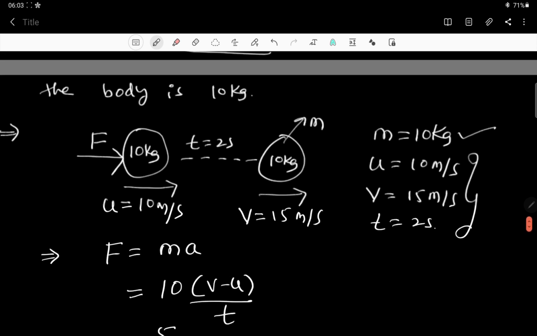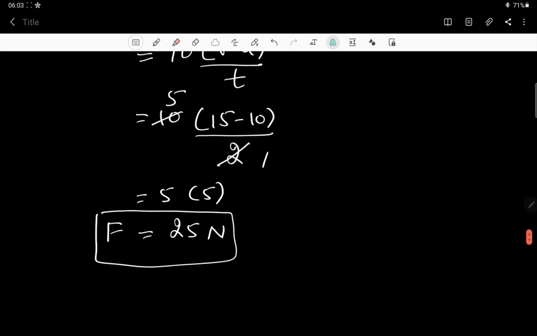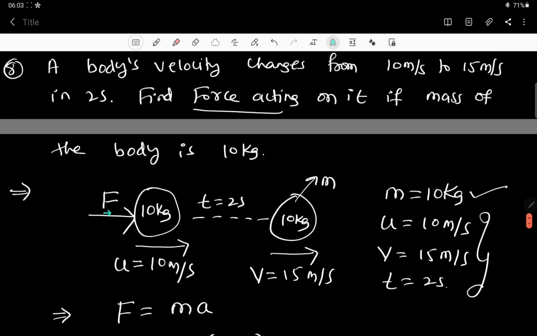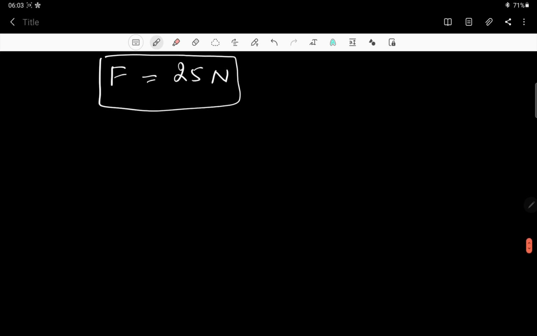Try to understand this situation, dear children. Now there is a body of mass 10 kg. On this, if you apply a force of 25 Newton, we got it as 25 Newton, no? So if you apply the force of 25 Newton for 2 seconds, then the velocity becomes 15 meter per second. I hope you must be understanding the logic. Like this, many questions can be framed on Newton's second law of motion.